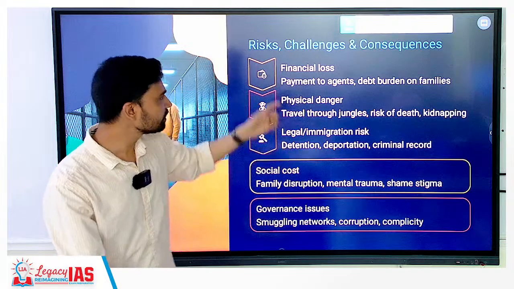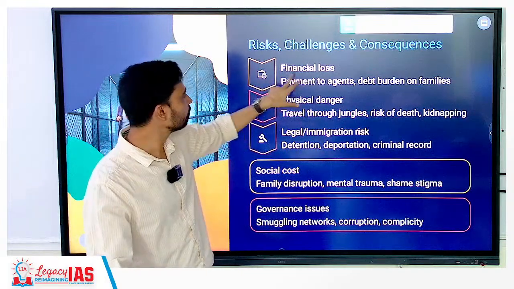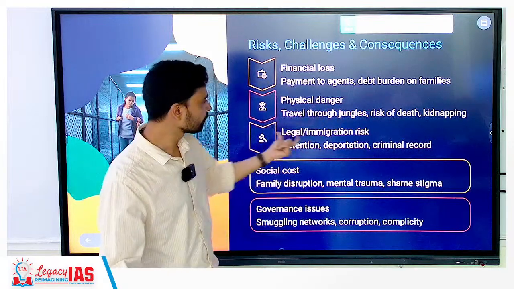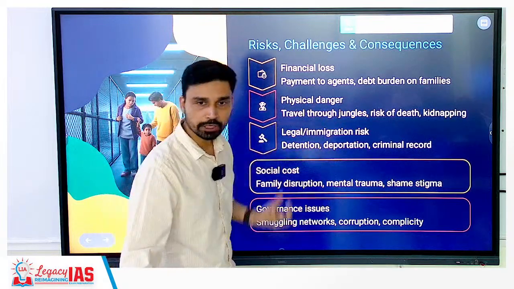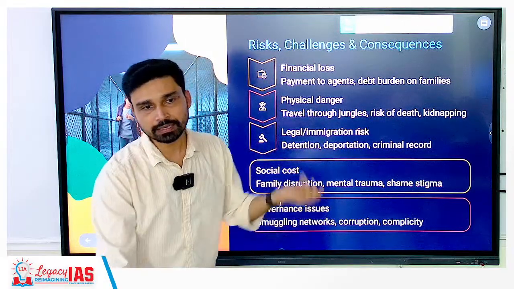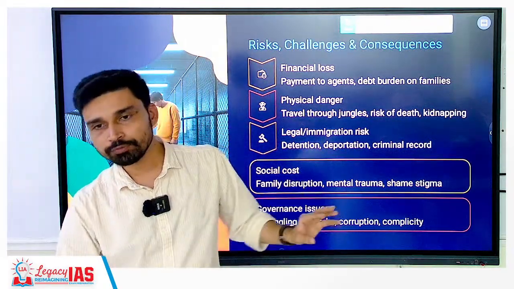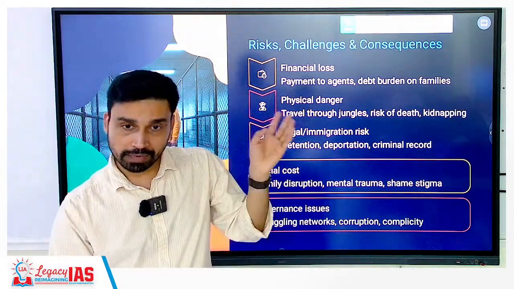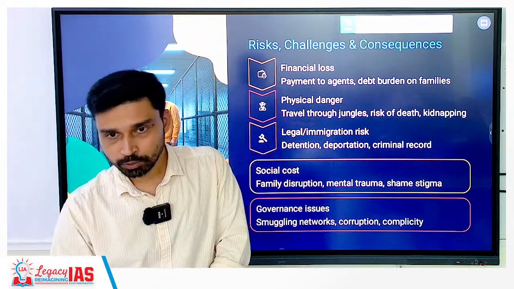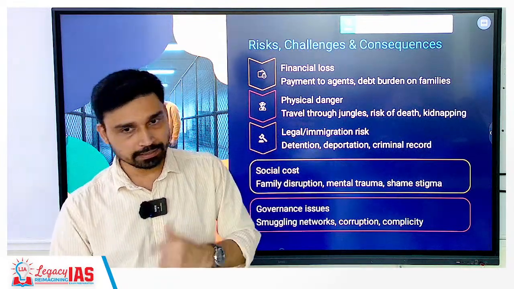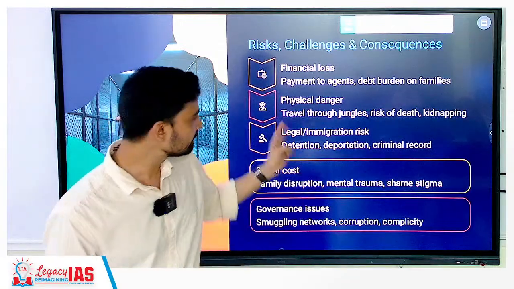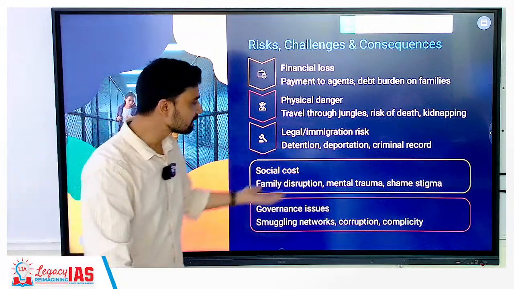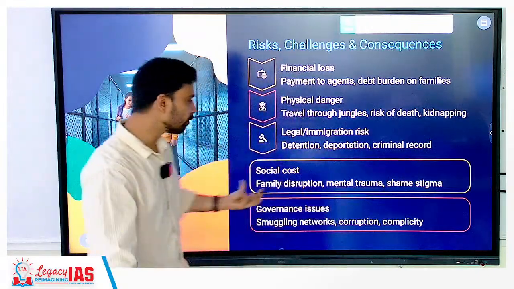Risk, challenge and consequences are obviously easily understandable. What do we have? People have to face financial losses, physical danger we have discussed, legal immigration risk, detention, deportation, criminal record. Once you are illegally deported, any scope of you going back is kind of not possible. However, we have seen cases where people again have attempted to illegally migrate. Once they were deported back, again they attempted to illegally migrate. So the second time the person was killed, unfortunately. So that is the point. Social cost, family disruption, mental trauma, stigma related to shame and all that.